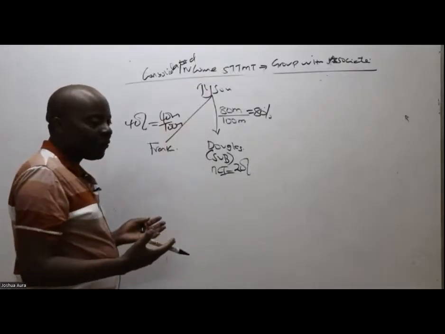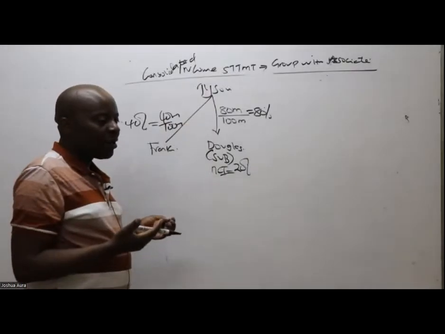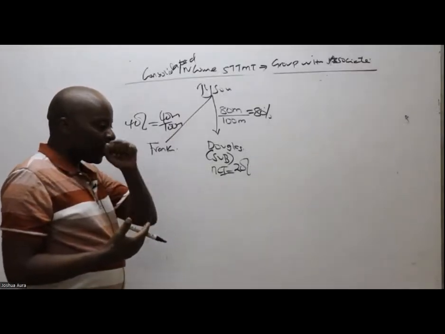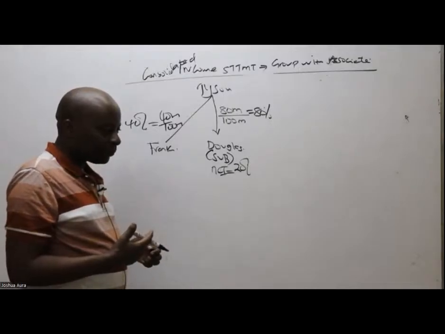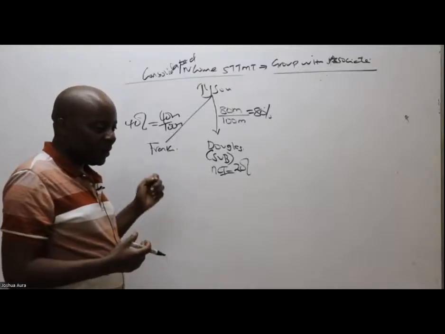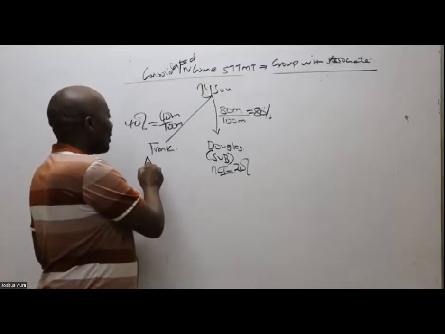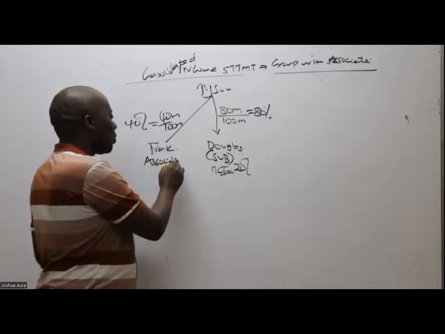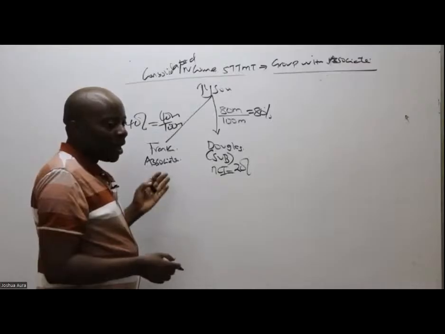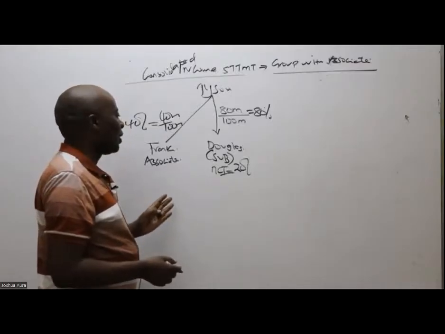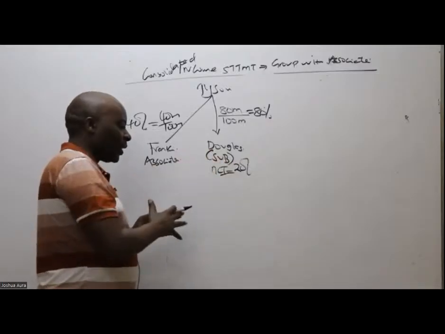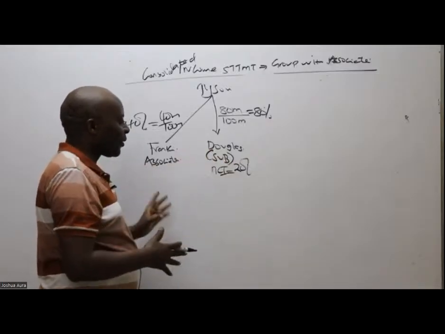So that means that Frank becomes who to us? If you look at this 40%, it means that Frank becomes an associate. Thank you so much. 40% is in between 20% but less than 50%. So this becomes an associate.